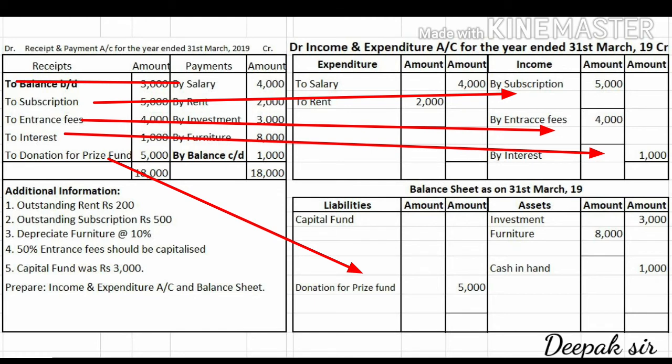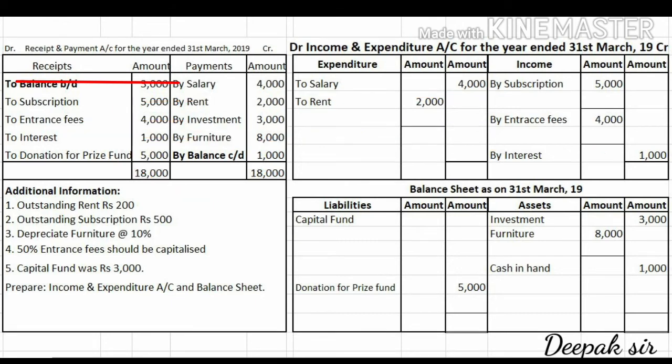And the last account, donation for prize fund, is a specific donation which will be recorded on the liability side. So all the accounts which are given on the receipt side, we have to transfer either to the income side or to the liability side.